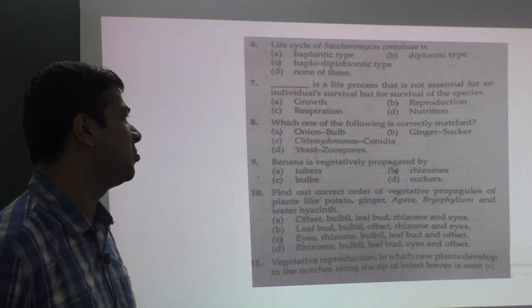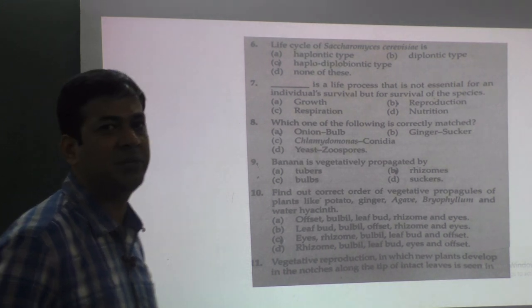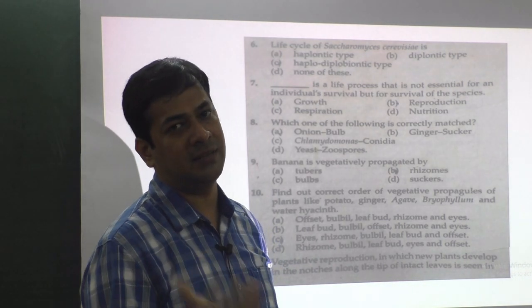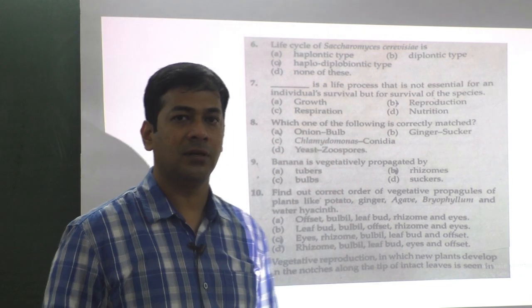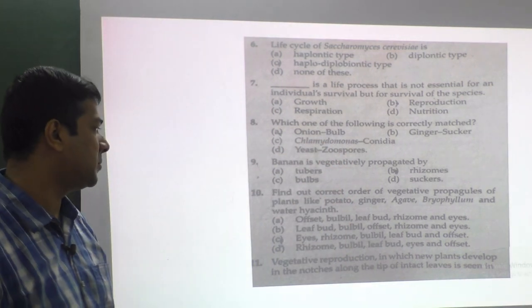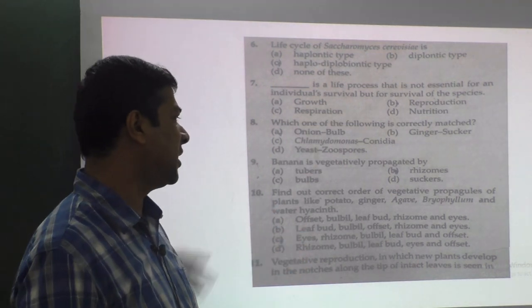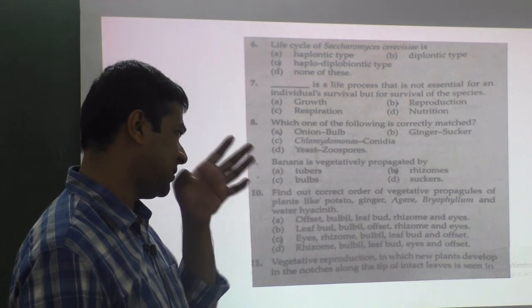It is the correct order of vegetative propagation, because it is based on which type comes first. Root, then stem, under that subaerial stem, then underground stem, then the remaining. Eye means eye buds of potato.